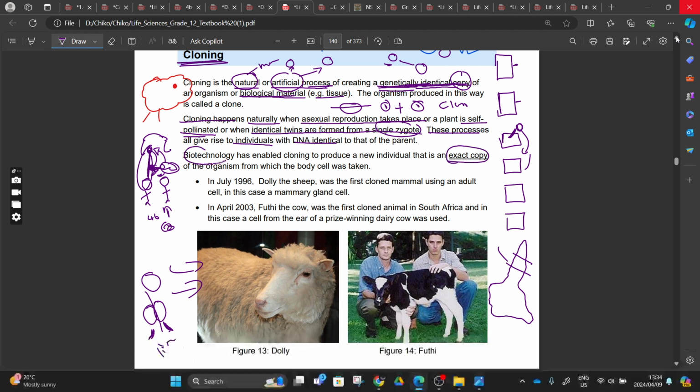This biotechnology has enabled cloning to produce a new individual that is an exact copy of the original from which the body cell was taken, right? So we take a body cell, and then the organism that is going to be produced is going to be identical. It means that it will be like this.